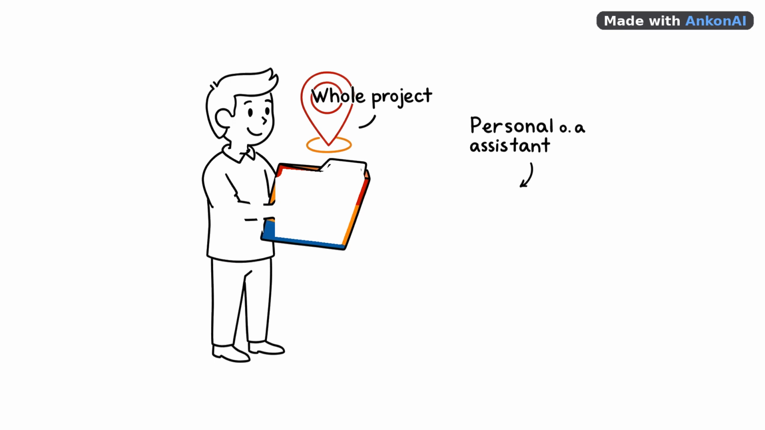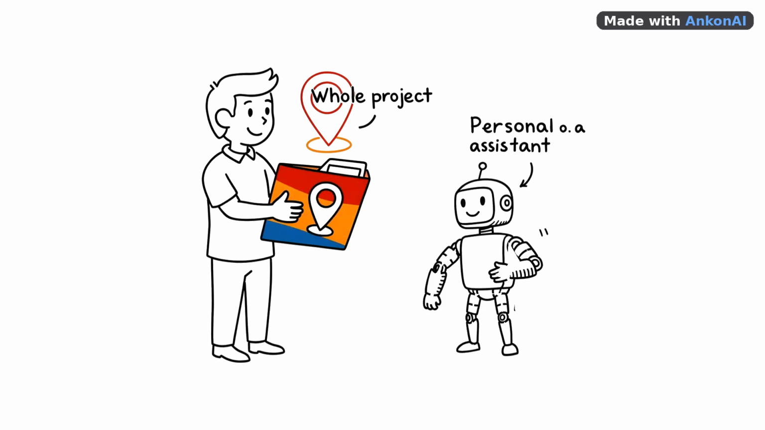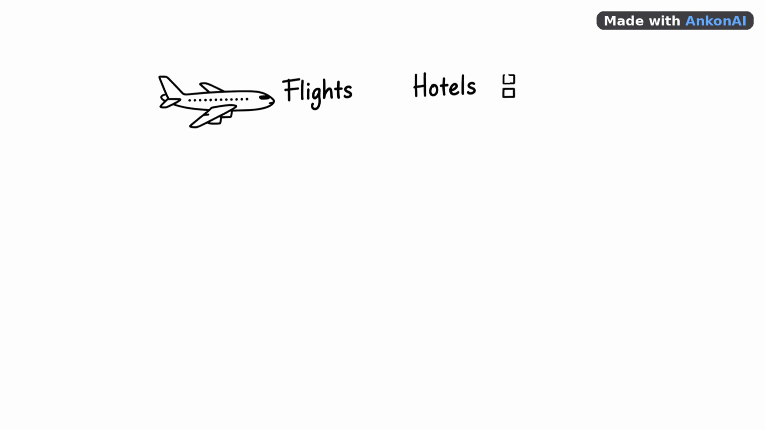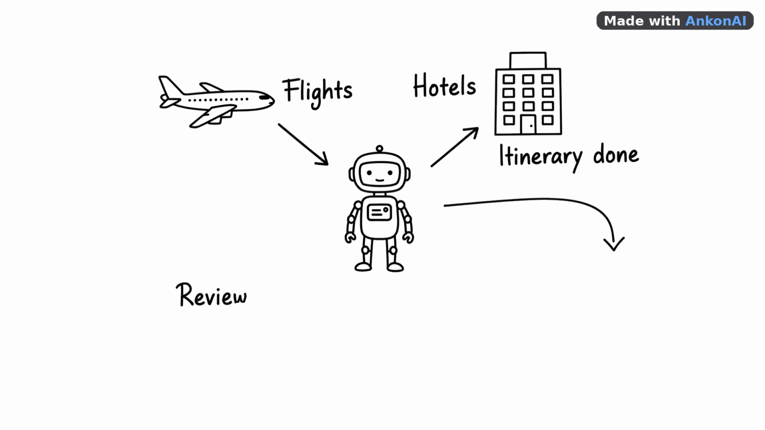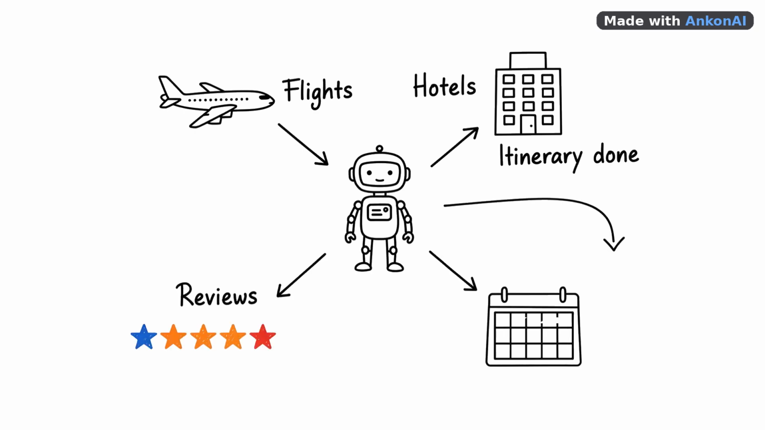An AI agent is completely different. It's more like a personal assistant you hand a whole project to. You say, plan my trip to Tokyo, and instead of giving you a list of tips, it actually goes and does the work, searches flights, checks hotel prices, reads reviews, builds an itinerary, and comes back when it's finished. You didn't click anything. It just handled it.